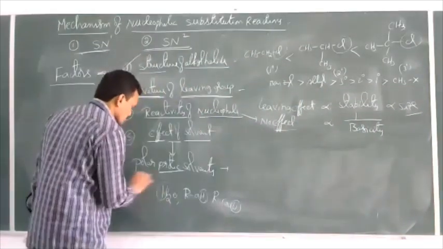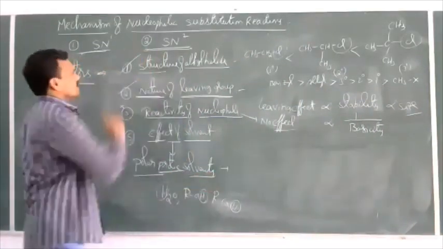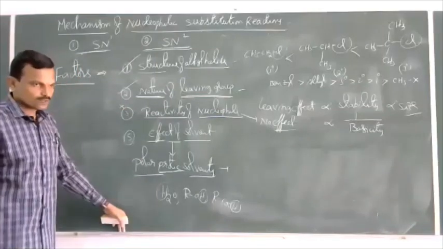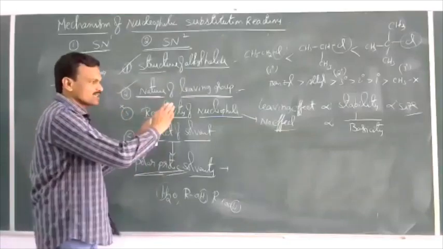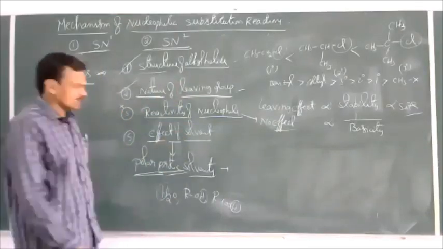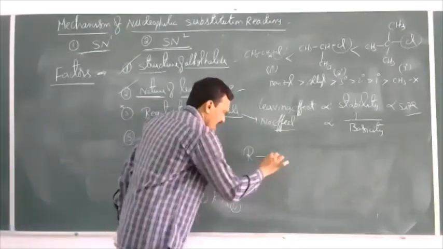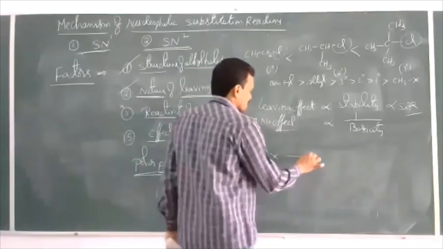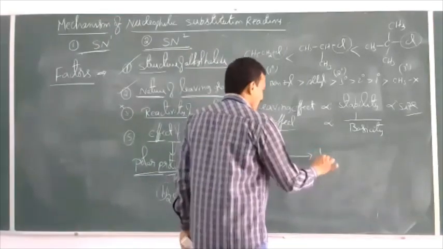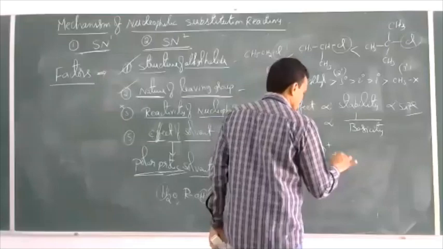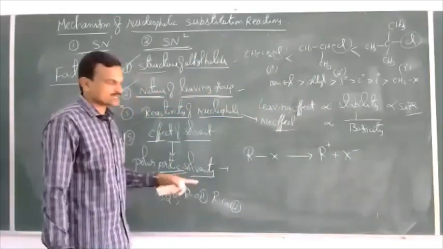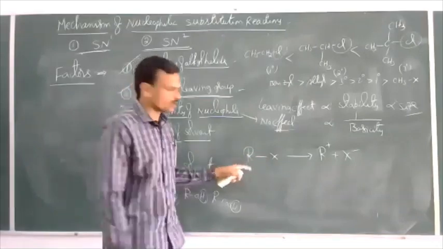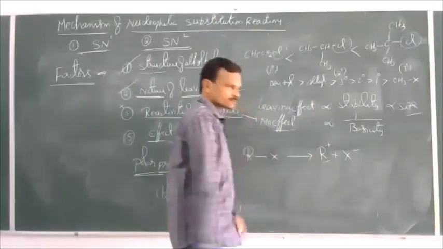Polar protic solvents favor the SN1 mechanism because in their presence, the ionization of haloalkane takes place readily. For example, take RX. This RX will be split as R plus and X minus. So polar protic solvents favor ionization of haloalkane to give the carbocation readily.